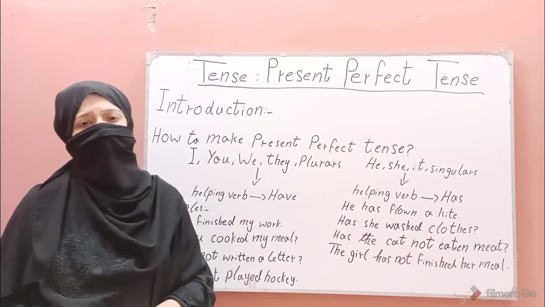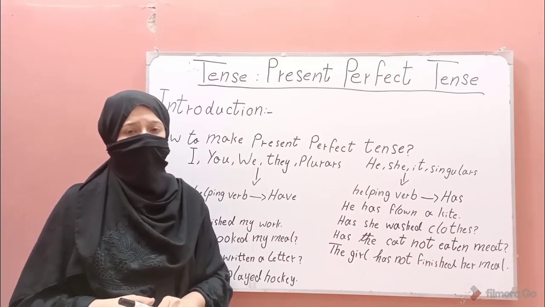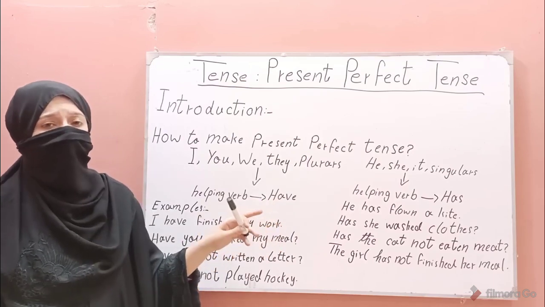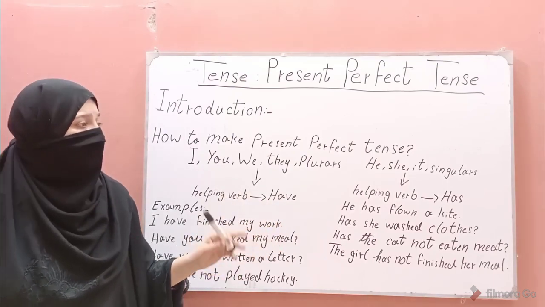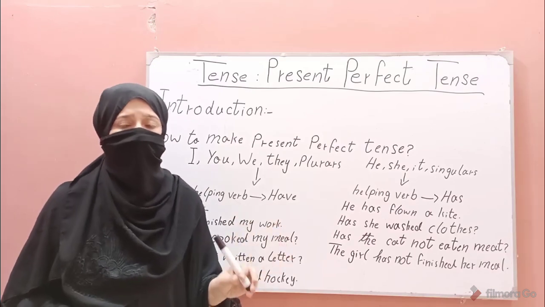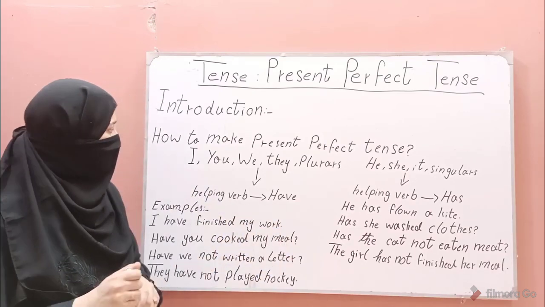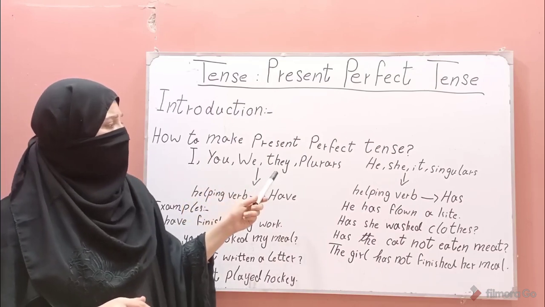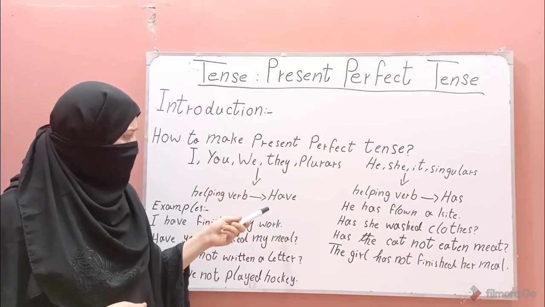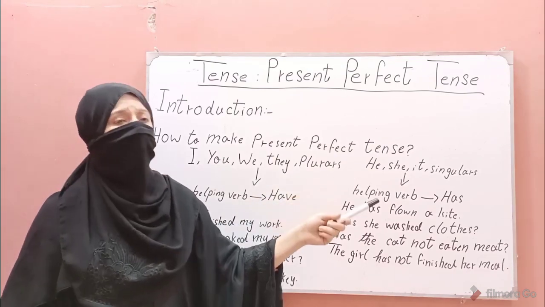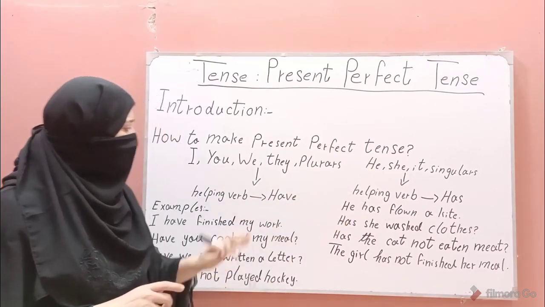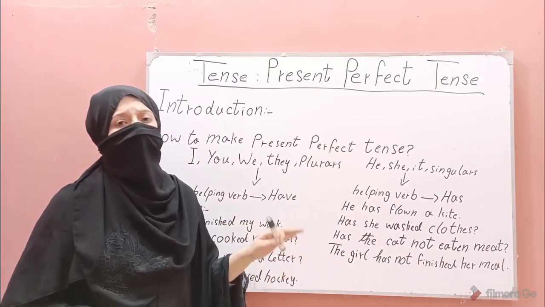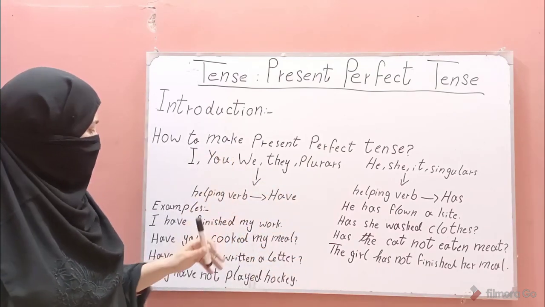Present perfect tense is made, first of all, with subject plus has or have according to the pronoun, plus the third form of the verb and plus object. With I, you, we, they and plurals we use the helping verb have, and with he, she, it and singular we use the helping verb has. Here I have given examples to make the point clear to you.